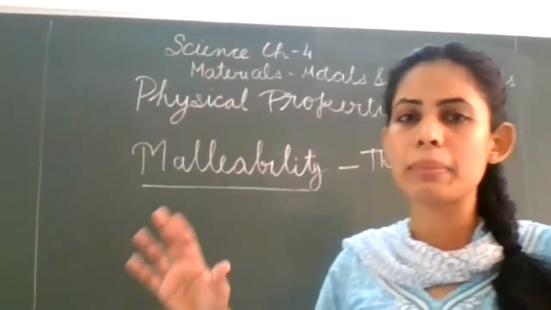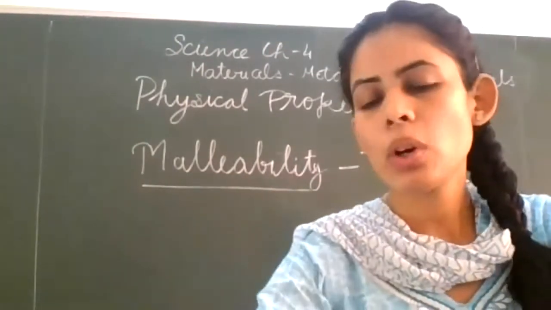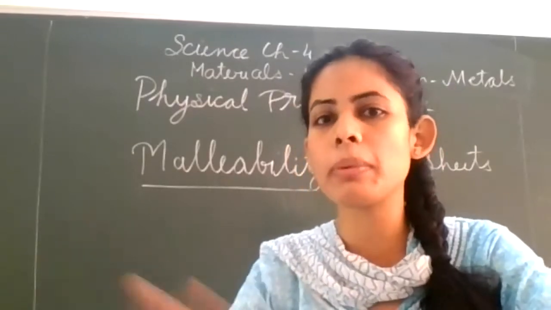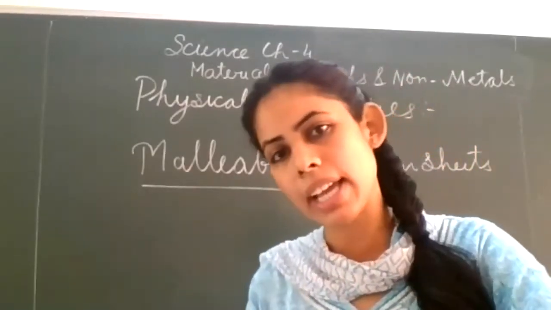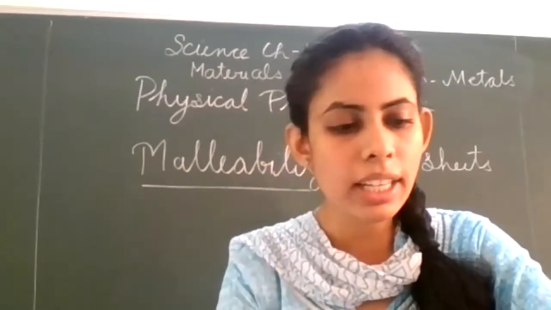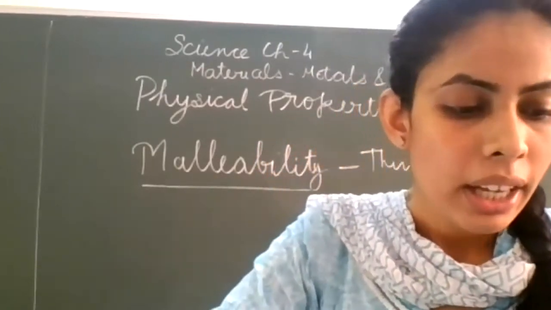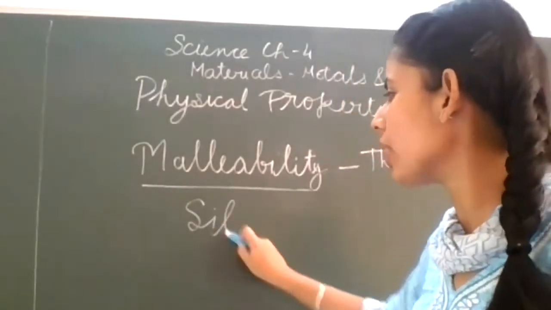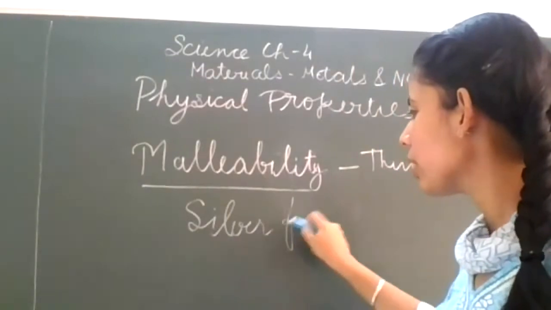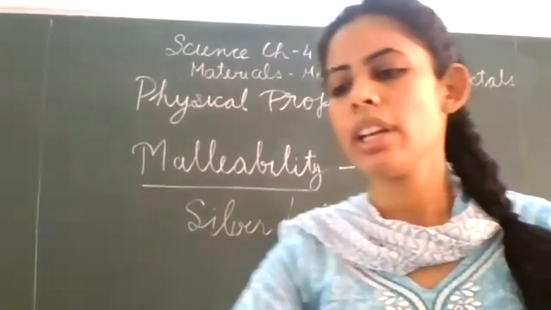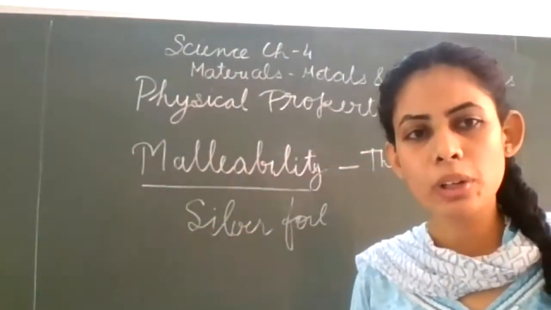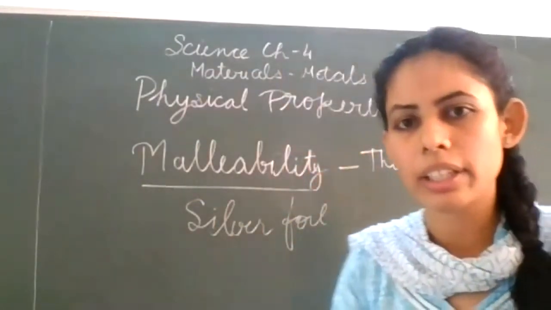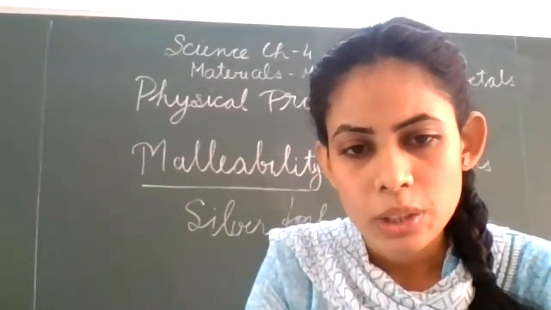Clear? So metals can be beaten into thin sheets. Gold, you must have seen, we also make thin sheets of it to make jewellery designs. So these are the most common examples. And you have also seen silver foil, which we call varq, that is used for garnishing sweets. You might have seen a silver foil on the kaju and other sweets also.